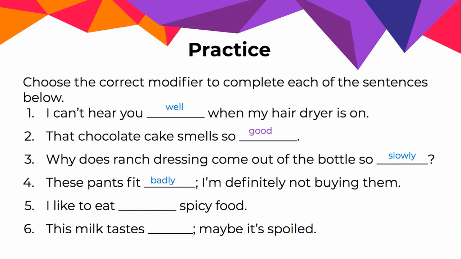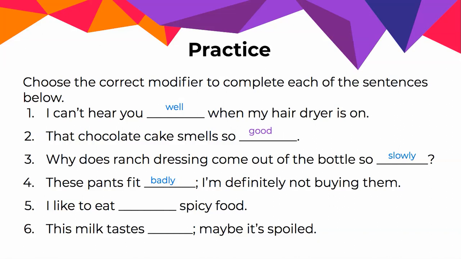Number 5, I like to eat blank spicy food. I suppose we could say good spicy food and that would work, but I think we're looking for an intensifier here. Do we want real or really? What is this word telling us? What's it modifying? So often with adverbs, we jump right to the verbs and we want to say, well, if it's not modifying a verb, I don't know what it is. But remember that adverbs can also modify adjectives and other adverbs.